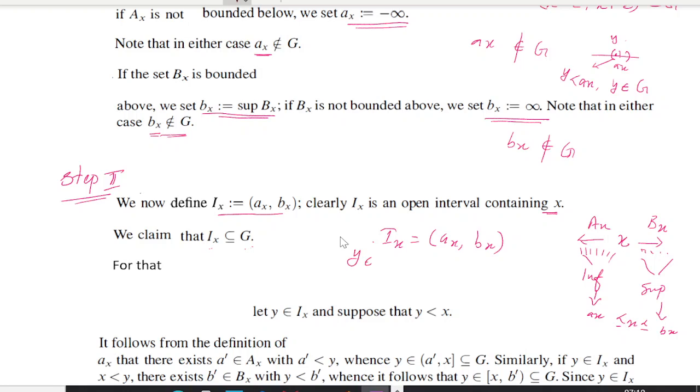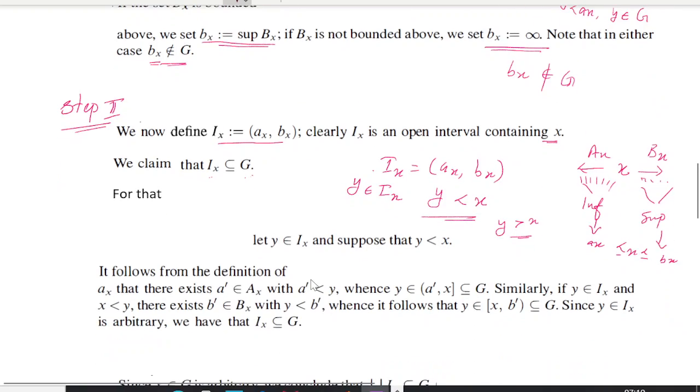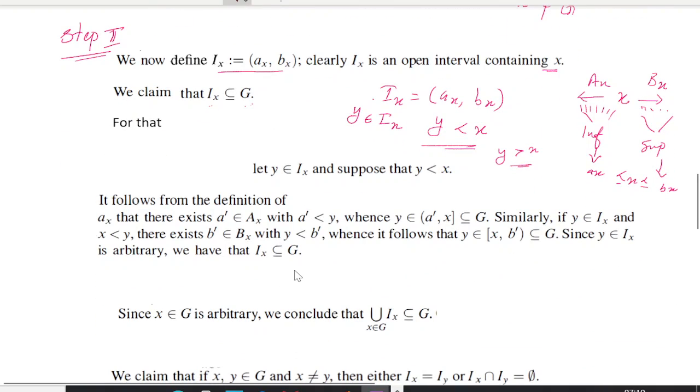So y belongs to I_x, meaning it will lie between these two. So either y is less than x or y is greater than x. First we consider the case y less than x.